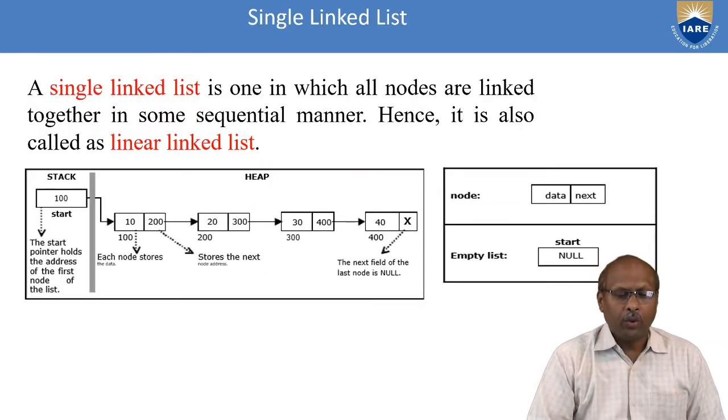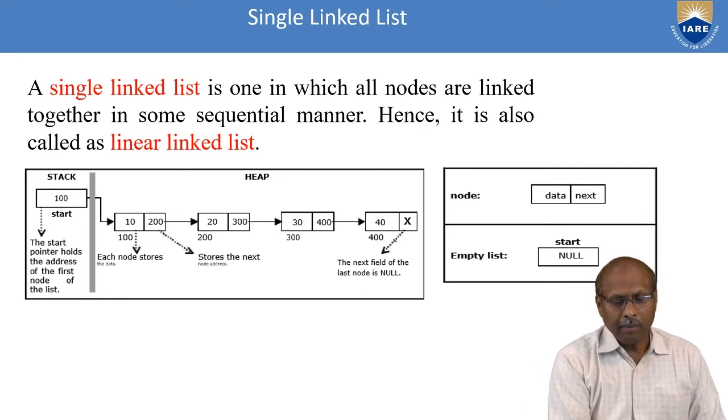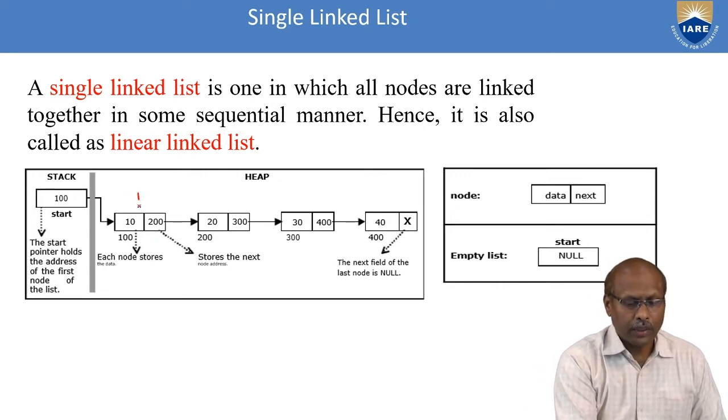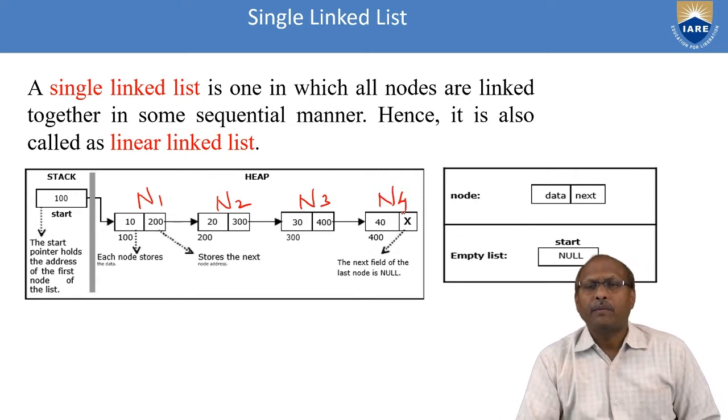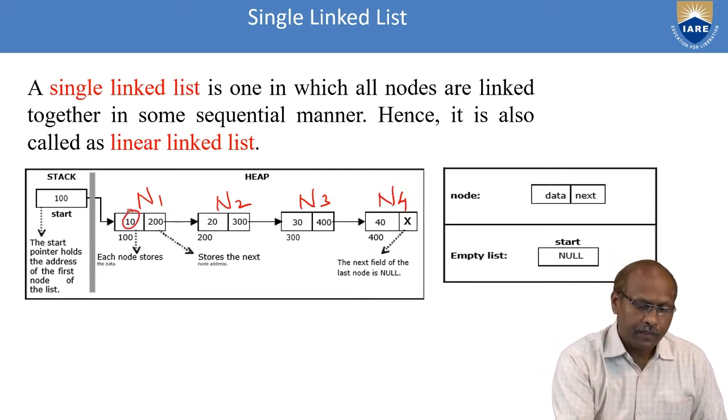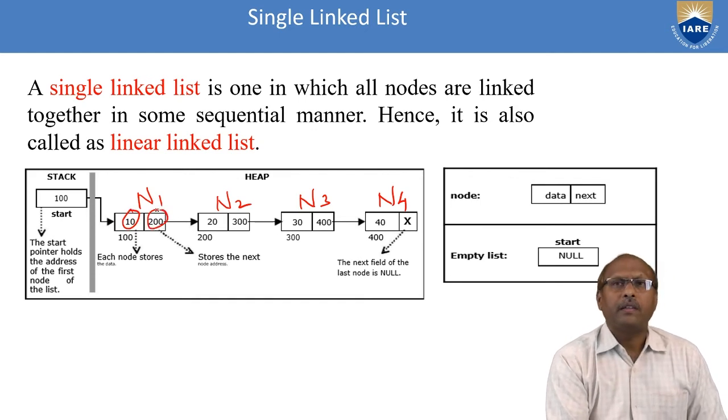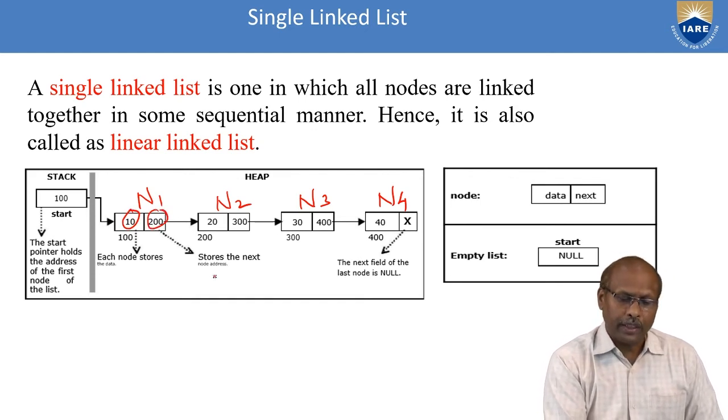You can observe here how linked lists are represented in memory. Assume I have 4 nodes: first node N1, second node N2, third node N3, fourth node N4. The first node has value 10 and the address of the next node is 200.